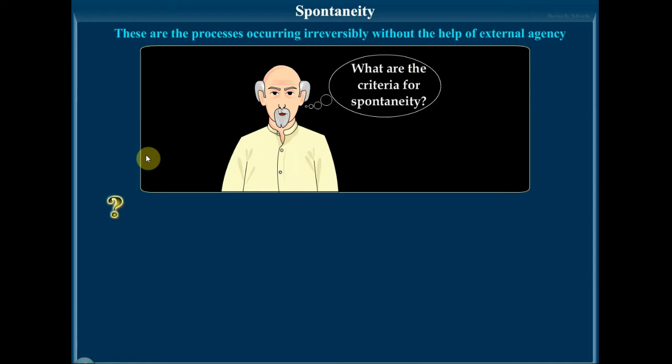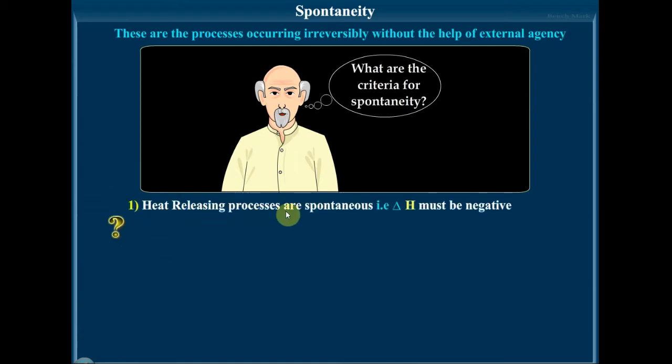So we can assume that the processes which are exothermic in nature must be spontaneous. This leads us to conclude that the negative value of delta H may be the criterion of spontaneity. So that may be the first reason here. Heat releasing processes are spontaneous. All the spontaneous processes have been found to be exothermic, which means the delta H value will come out to be negative.